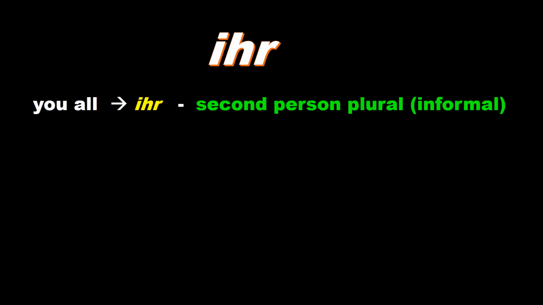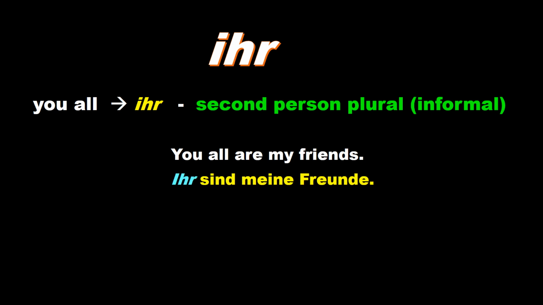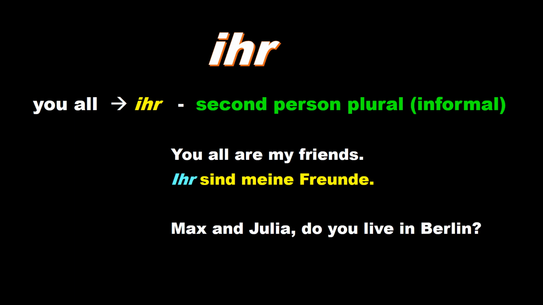Next personal pronoun is ihr. That is you all. Ihr, second person, plural, informal. Let's take some examples. You all are my friends. That we say, Ihr seid meine Freunde. Ihr denotes you all. That is plural form of second person. Informal, that too.